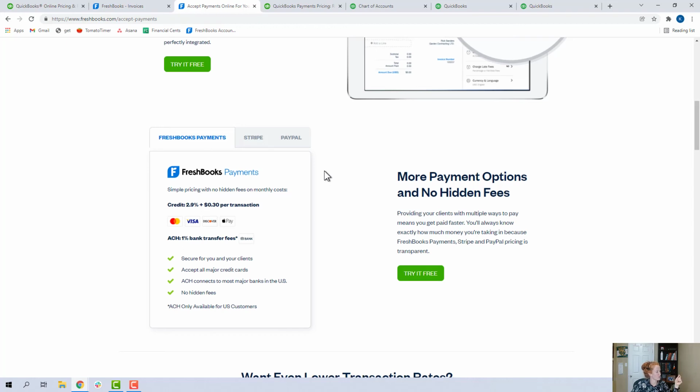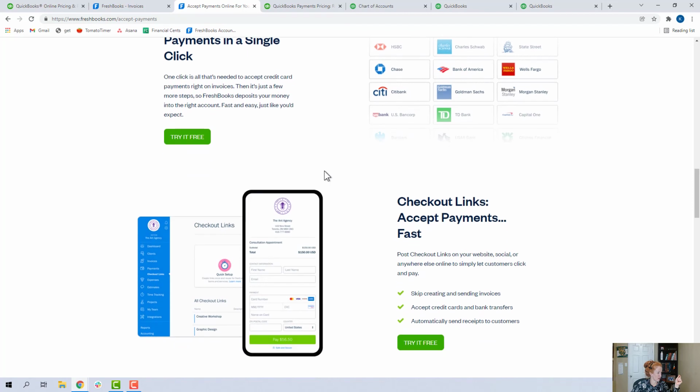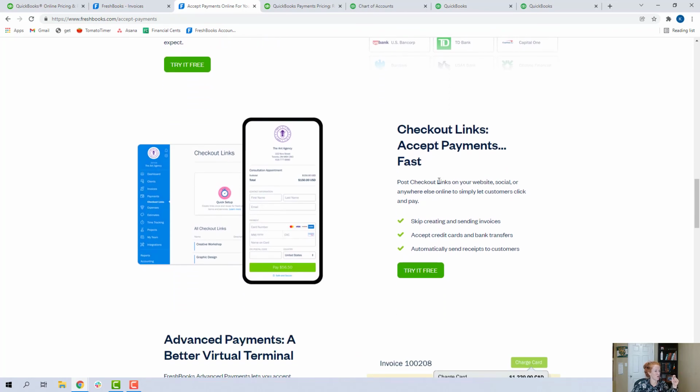Another cool thing that I want to point out is, let me scroll down here, checkout links. So this is available in QuickBooks Online too, pretty much the exact same scenario. So I'll explain it now: how to use those links. You can put them on a checkout page on a website, and someone can click on it and pay right away. By doing this, you are avoiding creating an actual invoice and generating accounts receivable, and you're just getting paid.